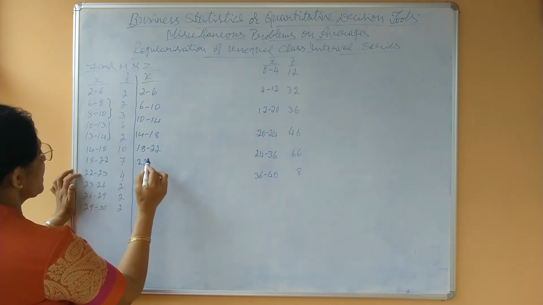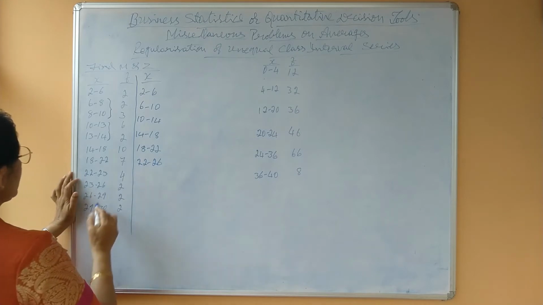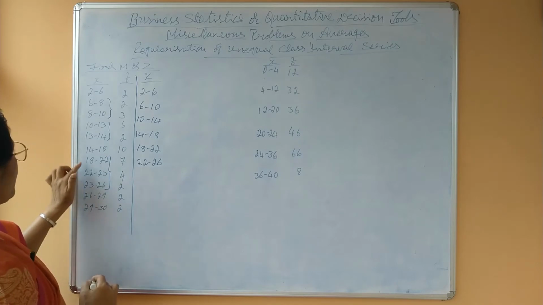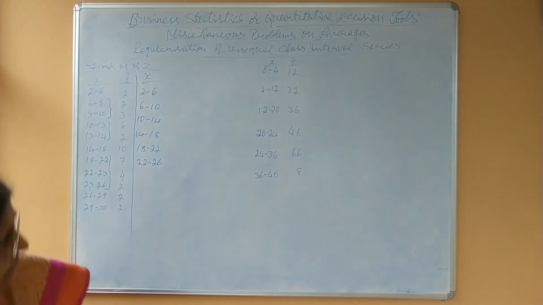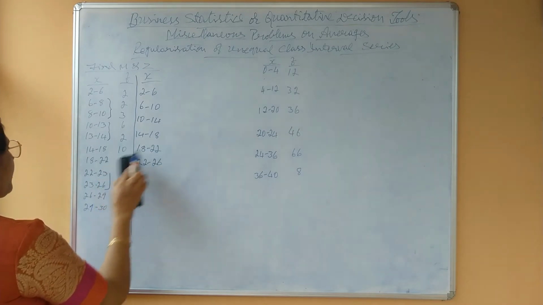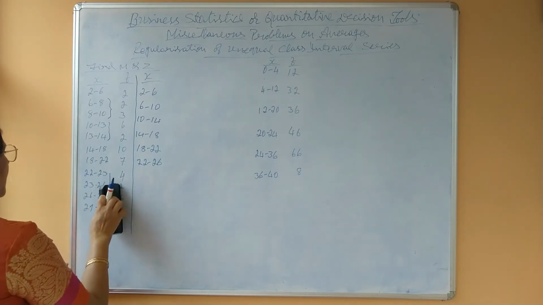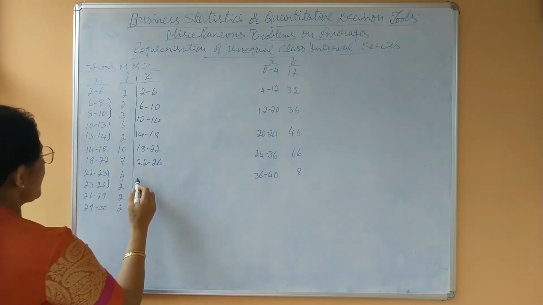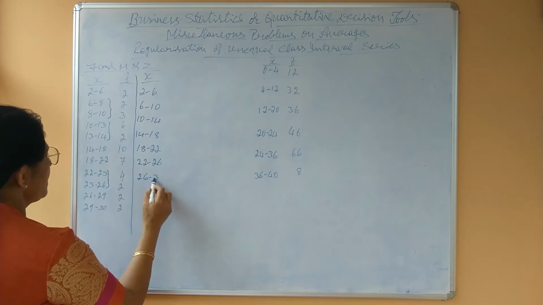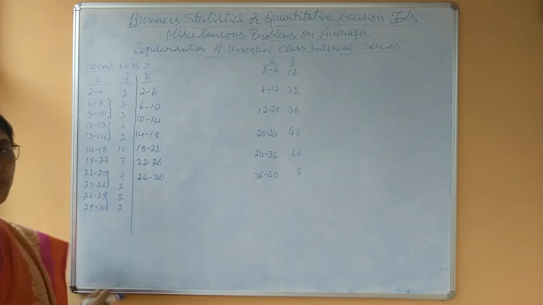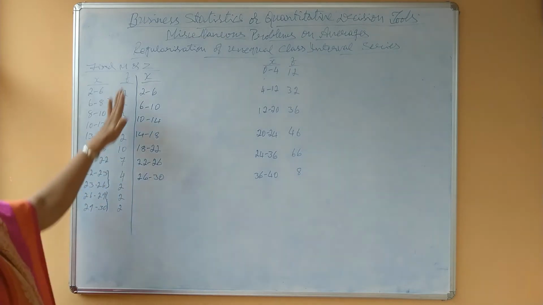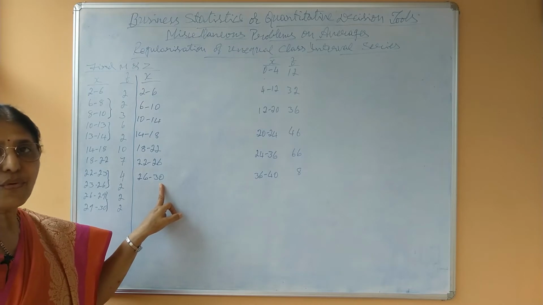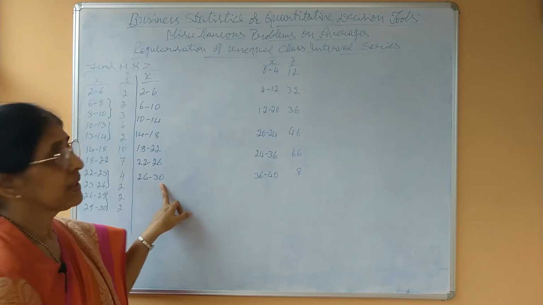Next one is 22 plus 4, 26. That means we have to club these two classes. Next one must be 26 to 30, means you have to club these classes. Now you observe from first class to last class the interval is 4, that is equal, isn't it?